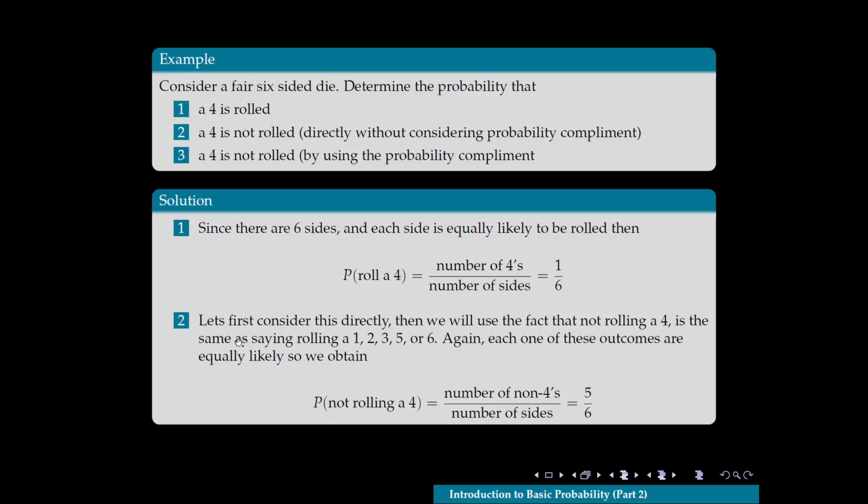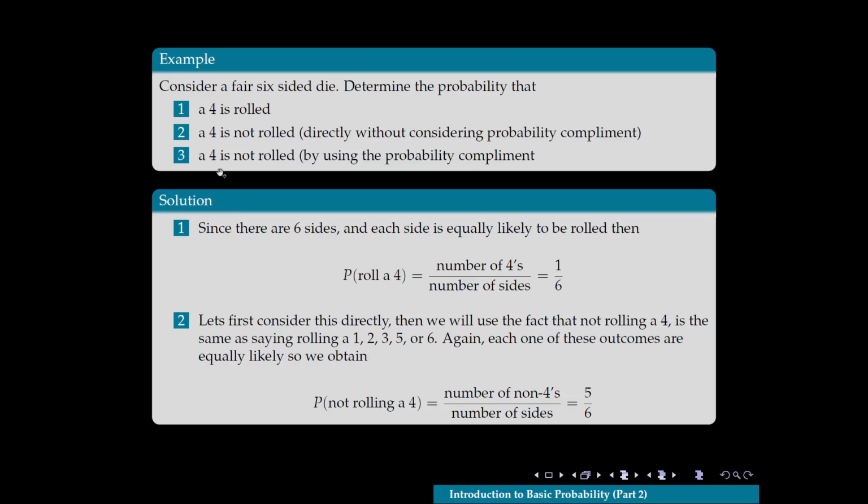Okay? Now, this time we're going to consider finding the probability of not rolling a 4, and we're going to look at it just directly. We're not going to consider the complement, and let's see what we get. So, in fact, if we're trying to find the probability of not rolling a 4, then it's really the same thing as saying rolling something other than a 4, right? Well, the other possibilities are 1, 2, 3, 5, or 6, right?